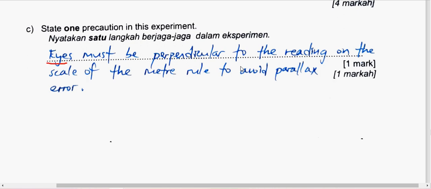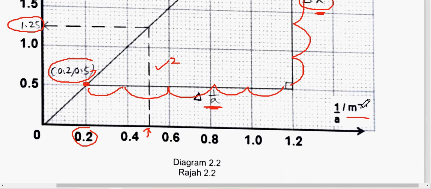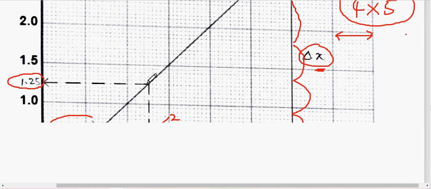So eyes must be perpendicular. Remember, perpendicular to the reading on the scale of the instrument. Please write the name of the instrument that you use to avoid parallax error. Spell parallax correctly. In this case, we use a meter rule because we measure the length. This one is the length between the two loudspeakers, and here is the distance between two consecutive loud sounds. So it means that we use a ruler.